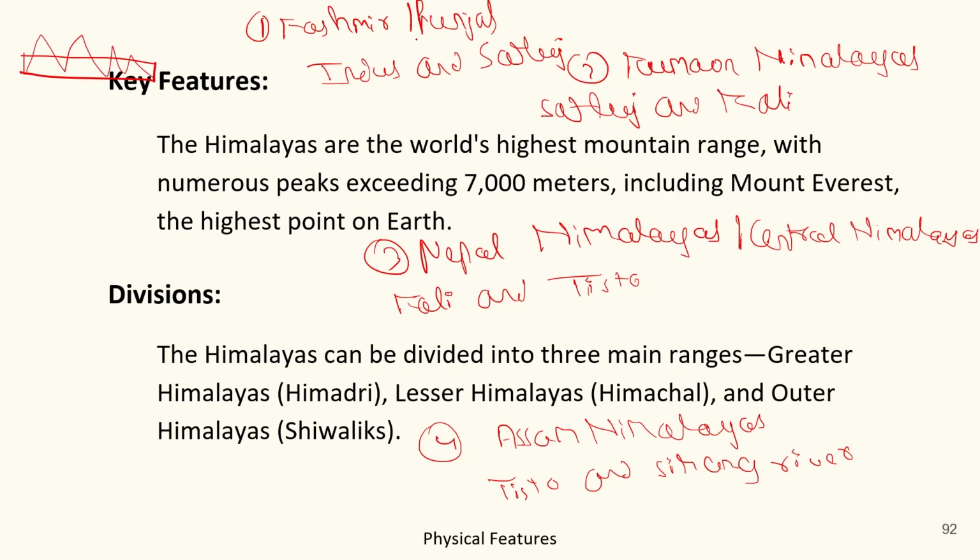First is the Kashmir, Punjab Himalayas, lying between the Indus and Satluj River. Second is the Kumaon Himalayas, between the Satluj and Kali River. Third is the Nepal Himalayas, between the Kali and Tista River. And the fourth is the Assam Himalayas, between the Tista and Dihang rivers. Got it?